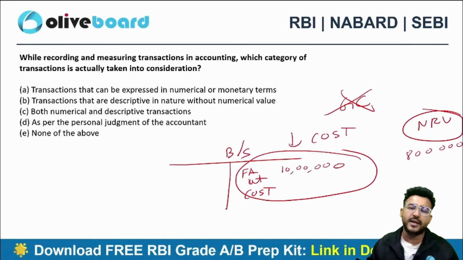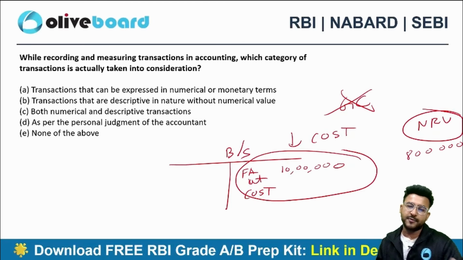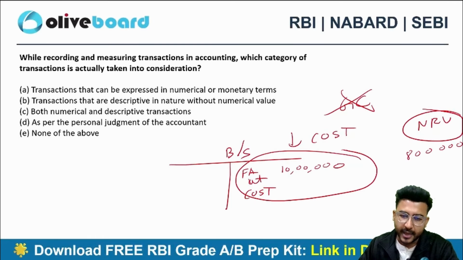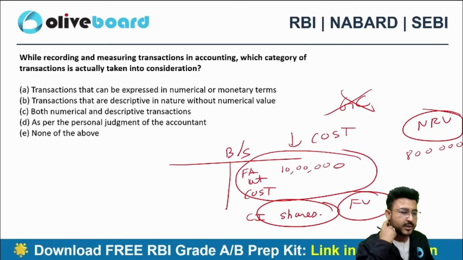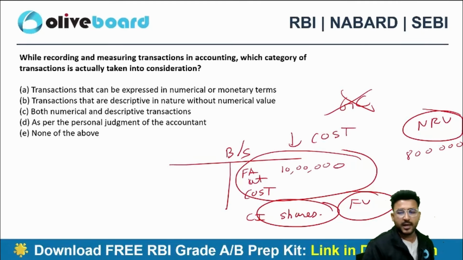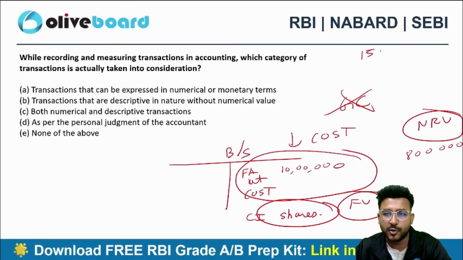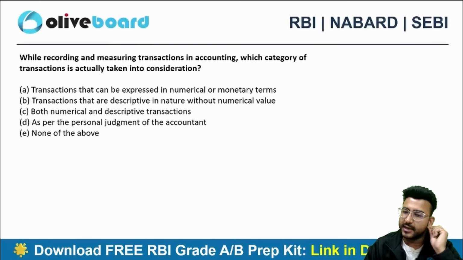But if something is already there at fair value, then no worries at all. वो घूम फिर के उसी वैल्यूएशन पे आ जाएगी. Say for example, आपने शेयर्स होल्ड कर रखे हैं, as a current investment. इसको आप already fair value पे चला रहे हो, तो फिर आपको वापस से इसकी net realizable value इसकी fair value हो जाएगी घूम फिर के, right? कुछ कुछ cases में NRV और fair value same हो सकते हैं. जैसे मान लो मेरे पास शेयर है Reliance Industries का, I am able to sell it at 1500 रुपए. यही fair value है, यही NRV है, right?